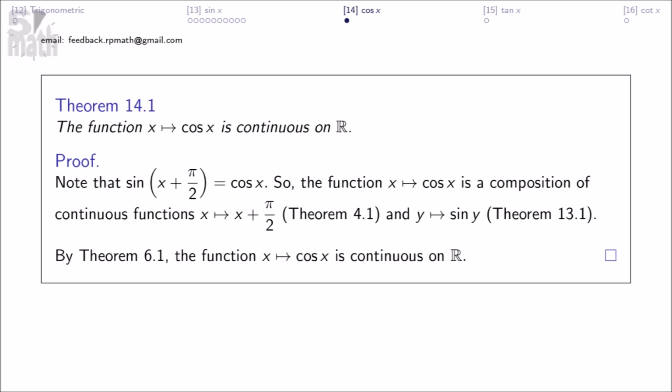The function cosine x is continuous on R. Note that sine of x plus pi over 2 equals cosine x. So the function cosine x is a composition of the continuous functions x plus pi over 2 and sine y. By theorem 6.1, the function cosine x is continuous on R.